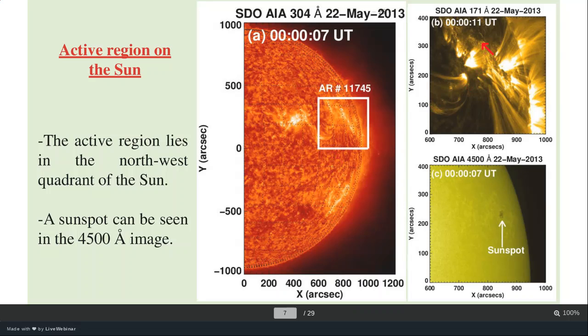This is the AIA 171 angstrom image. Here you can see the coronal loops quite well, and this is the continuum image of the sun, and we can see some small dark structure that is called a sunspot. So this overall figure shows where our activity is taking place from this region. So let's move on to the next slide.